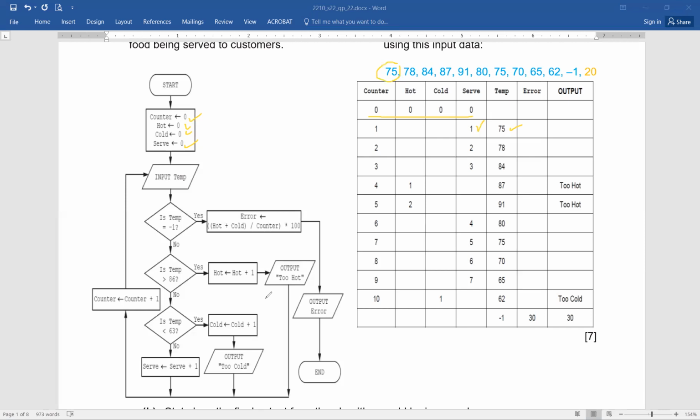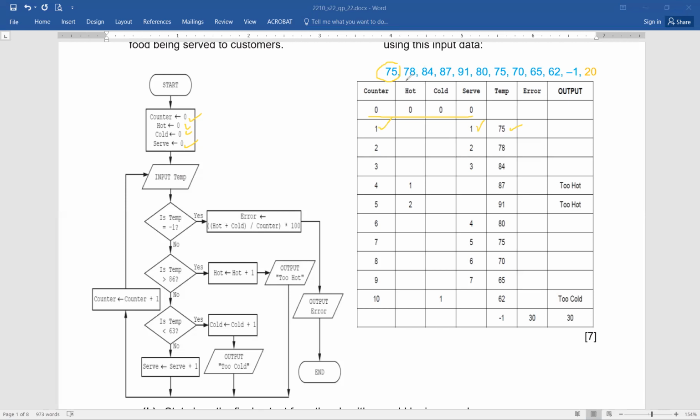Exactly, that's wonderful. That is basically your counting. So here you can see simple tasks being handled. We can check, and we found that the value of serve is increased by 1, and the control moves here, and the value of counter is also increased by 1. Value of counter was 0, it became a 1. Fine. And the next input is taken.